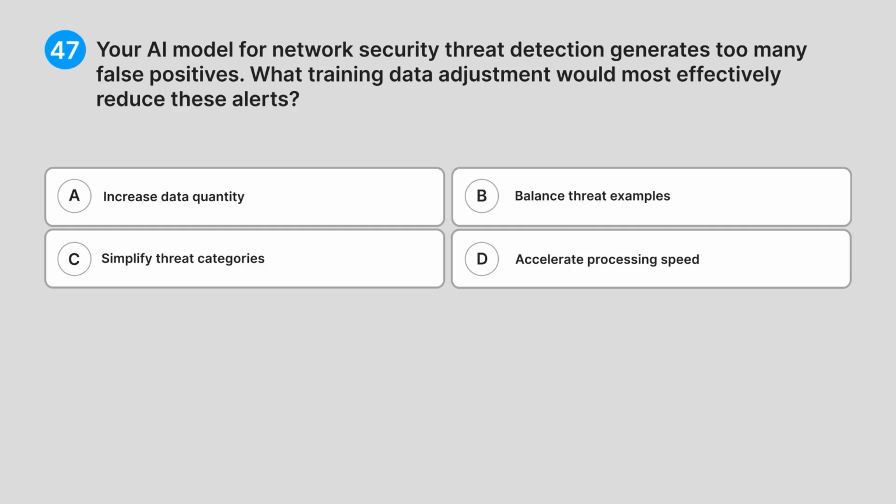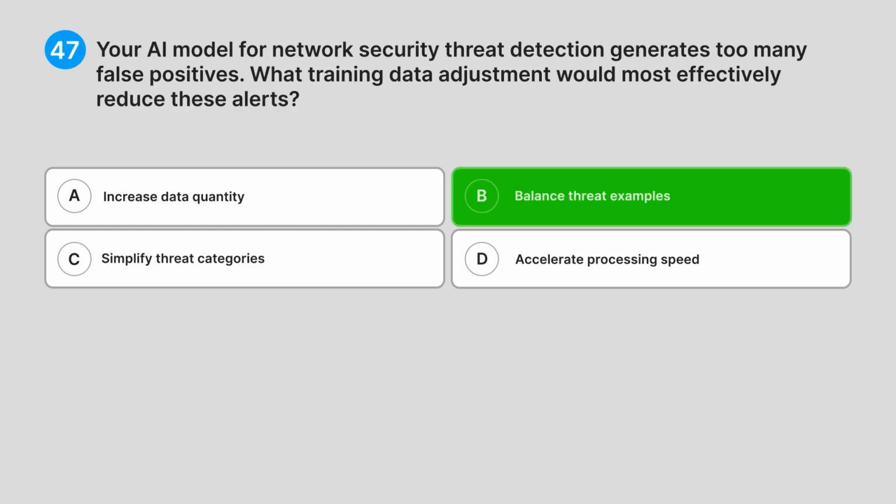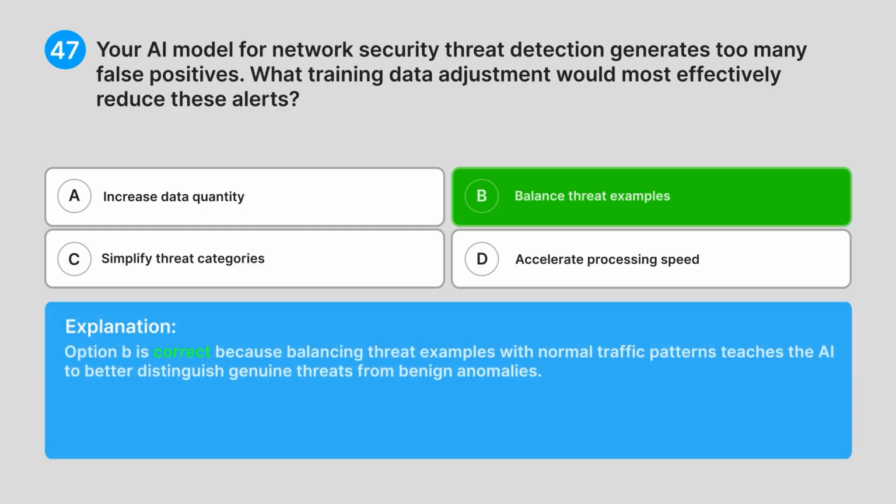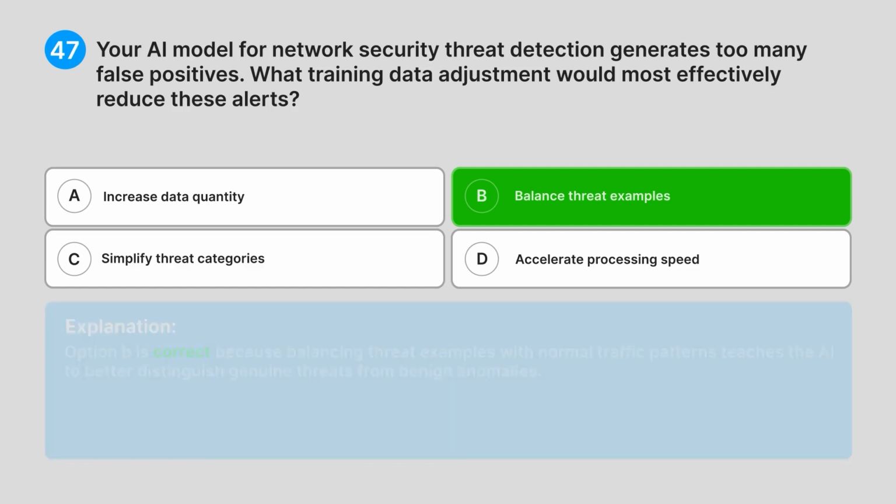Correct answer, B. Balance threat examples. Explanation. Option B is correct because balancing threat examples with normal traffic patterns teaches the AI to better distinguish genuine threats from benign anomalies.